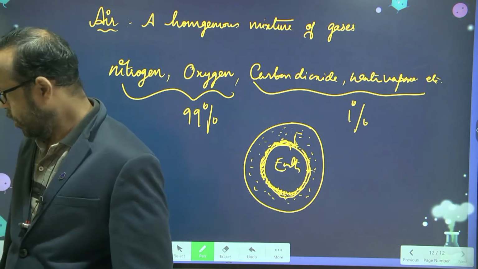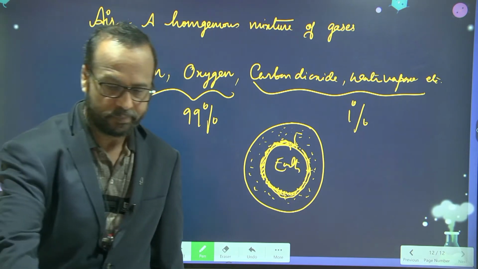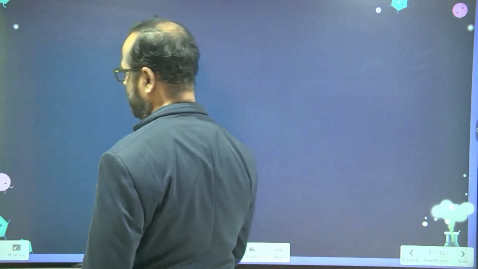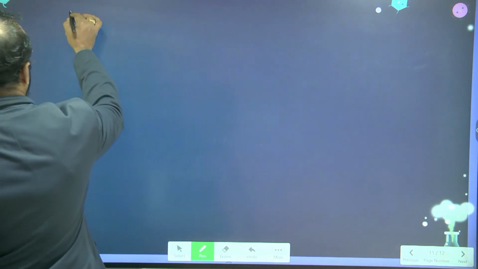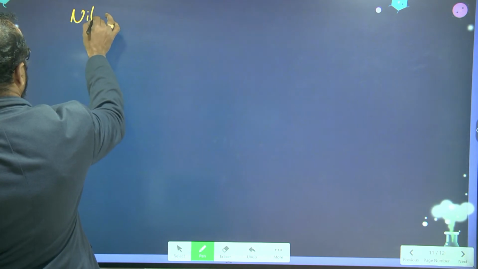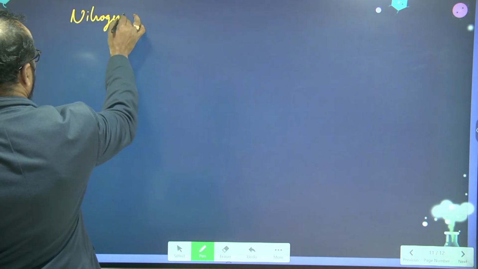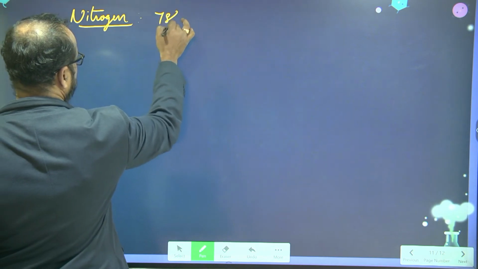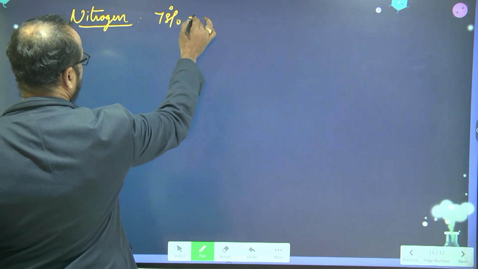Right. Now, let us say first the components of air. So first you come to nitrogen, and approximately 78% of nitrogen is present in the atmosphere.